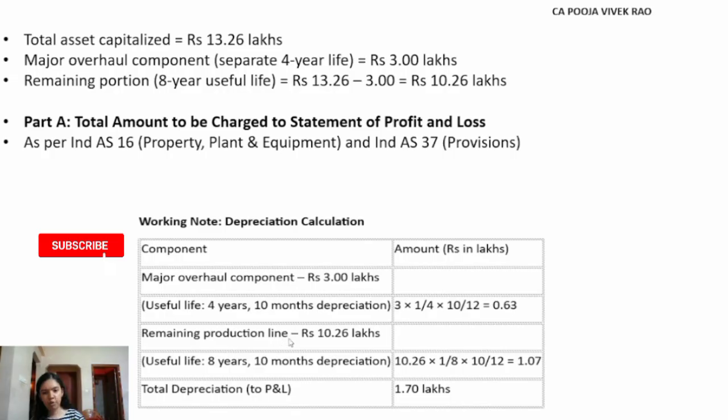And then the remaining production line rupees 10.26 lakh. The useful life of this is 8 years and we'll have to compute depreciation for 10 months. So 10.26 into 1 by 8 into 10 by 12, which is equal to 1.07 lakh. So total depreciation to be charged to P&L is 1.70 lakhs.